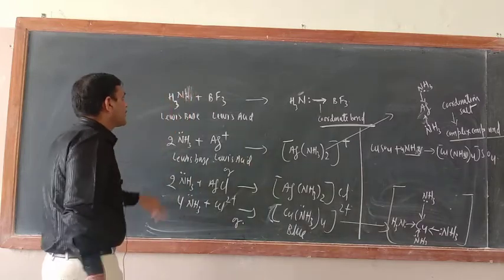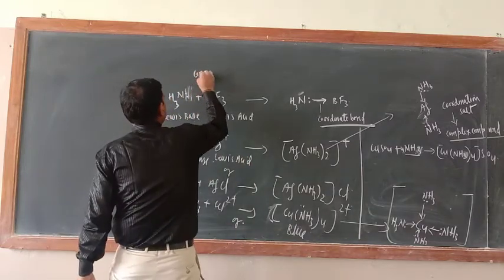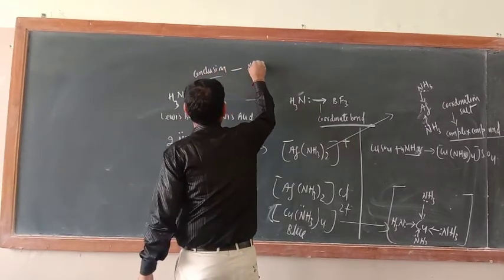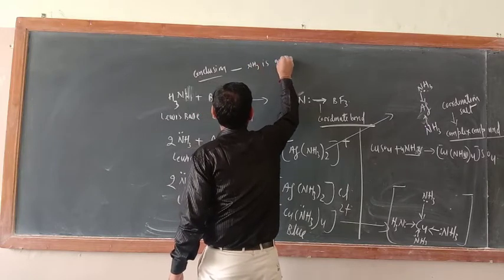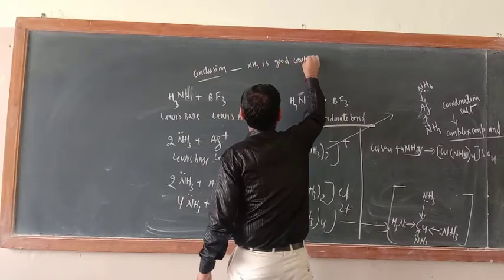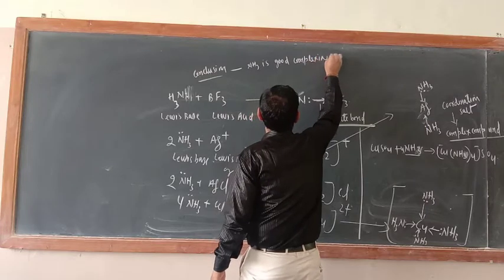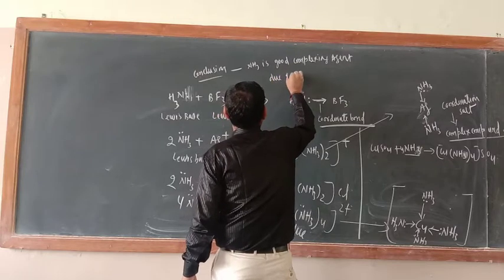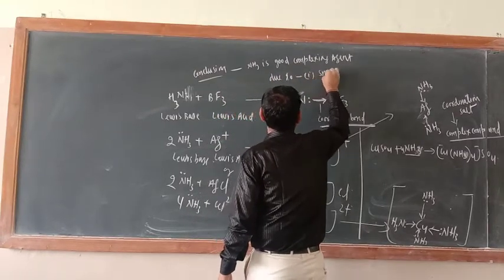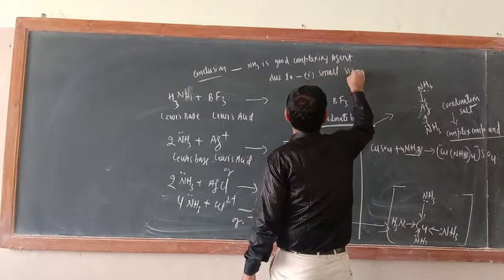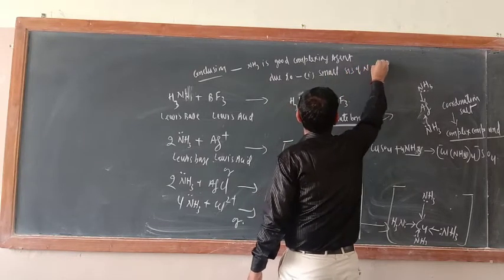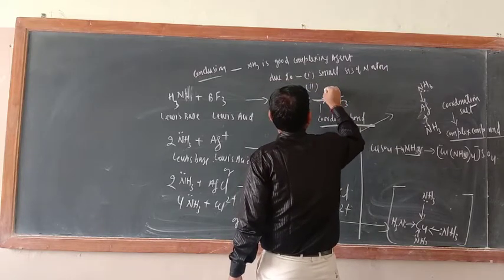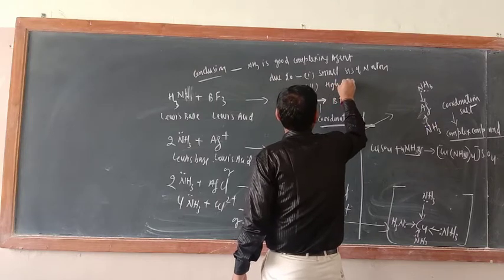So now in conclusion, what can we say? Ammonia is a good complexing agent. NH3 is a good complexing agent due to, number 1, the small size of the nitrogen atom, and second, high electronegativity.